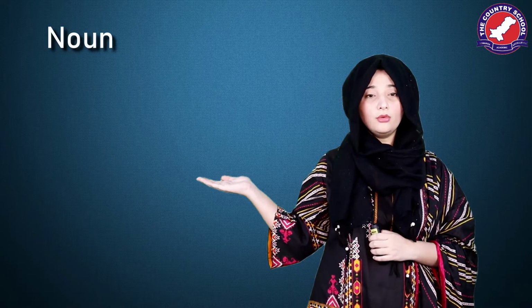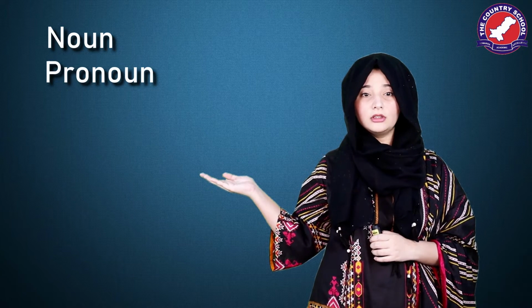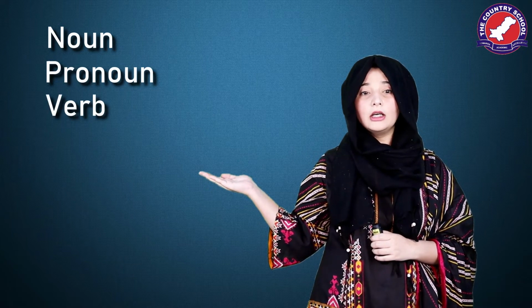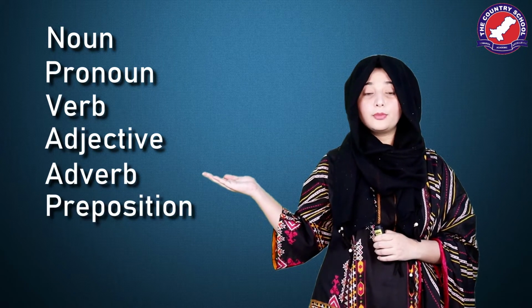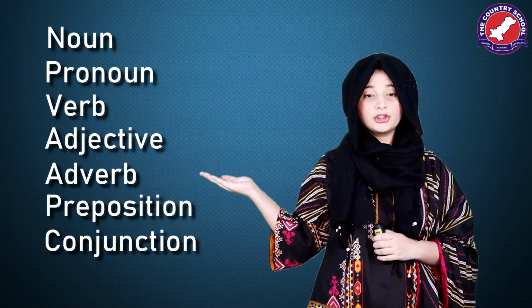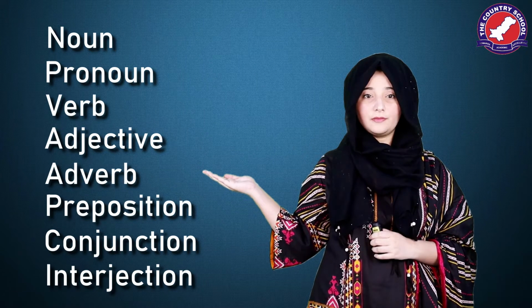Let's understand the types of parts of speech to make your doubts clear. Parts of speech is mainly divided into 8 types. Noun, pronoun, verb, adjective, adverb, preposition, conjunction, and interjection.